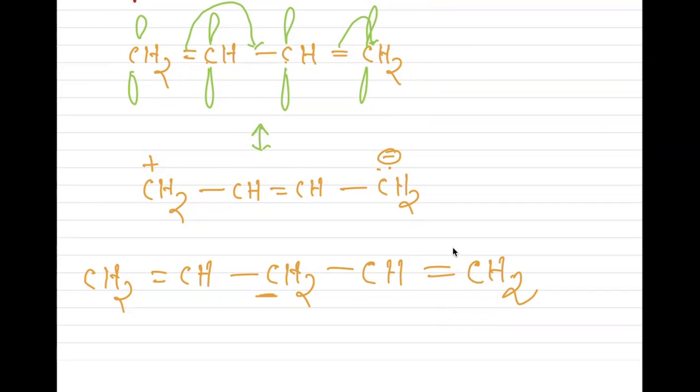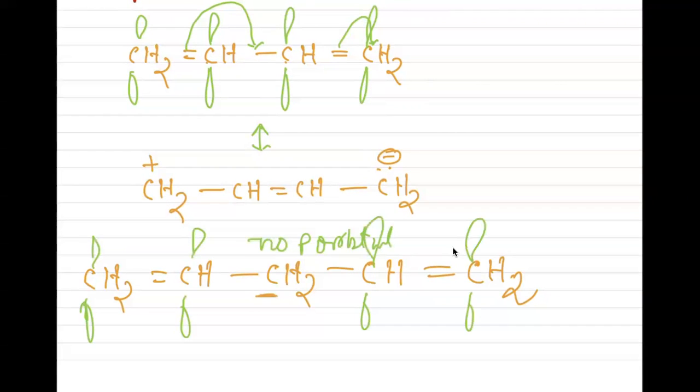So here there is no p orbital. So this electron cannot move over here because no p orbital is available.